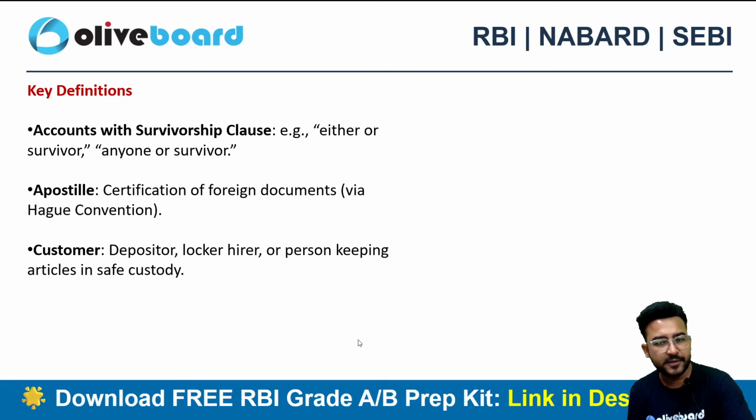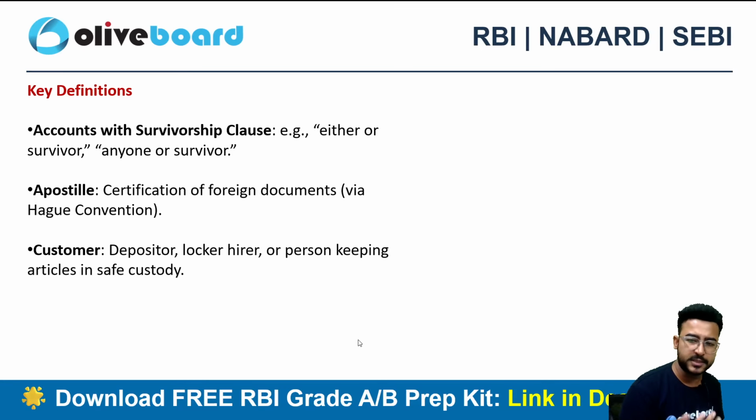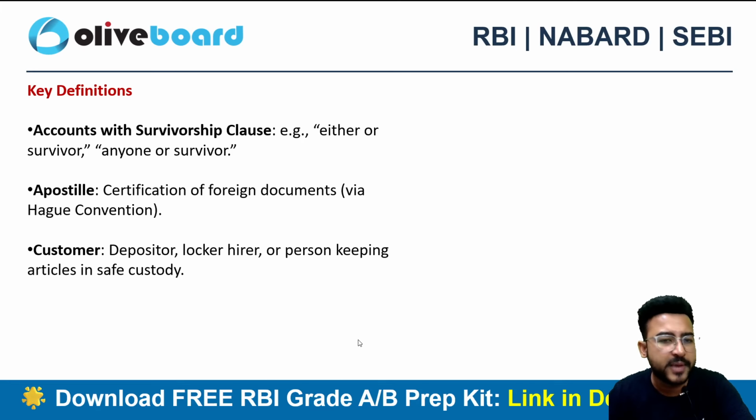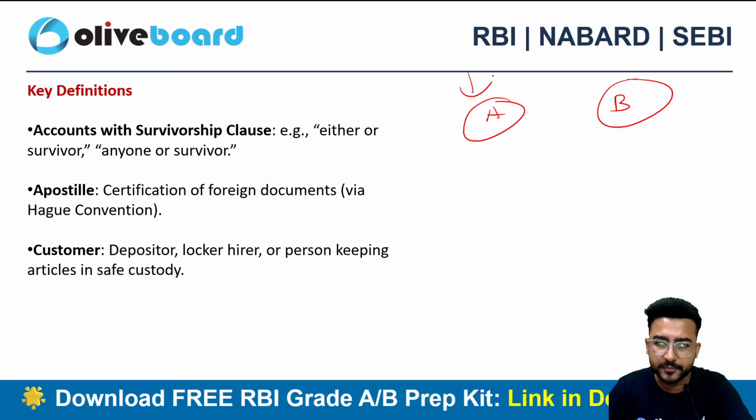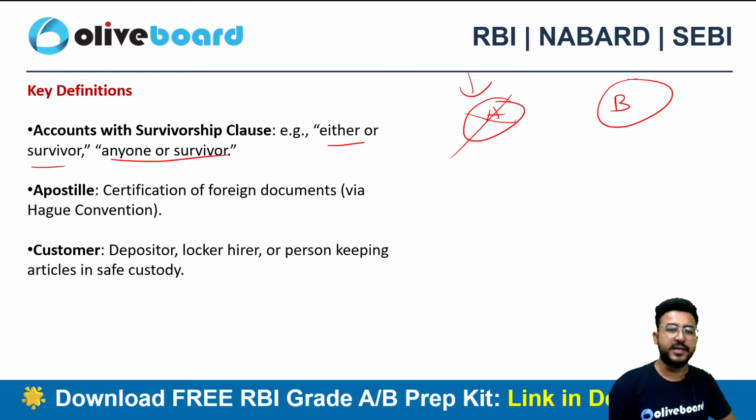Now there are certain definitions, like in every other circular. This circular also has some definitions, like account with survivorship clause. What do you mean by accounts with survivorship clause? Let's suppose there are two people, A and B. Say A is no more, and the account operation is either or survivor, or anyone or survivor. That is called an account with survivorship clause.